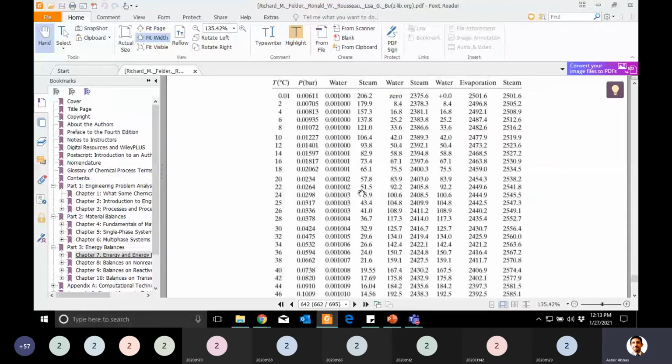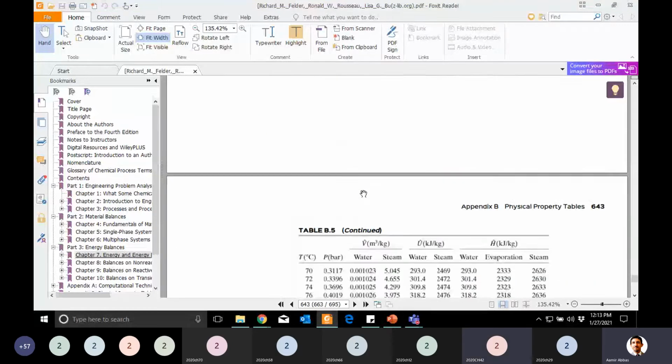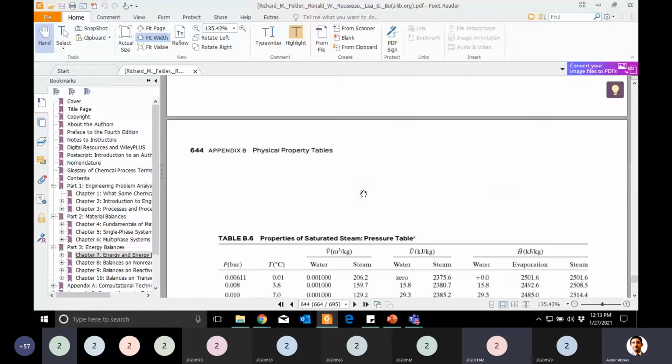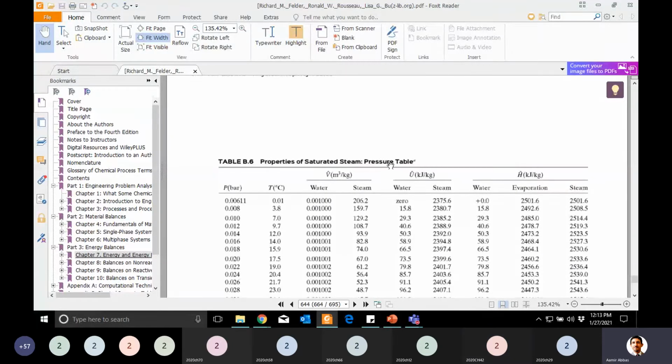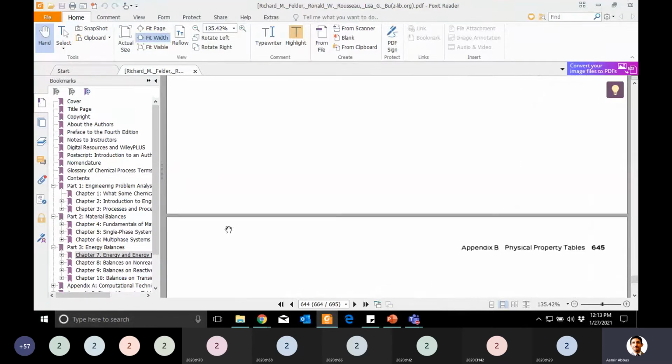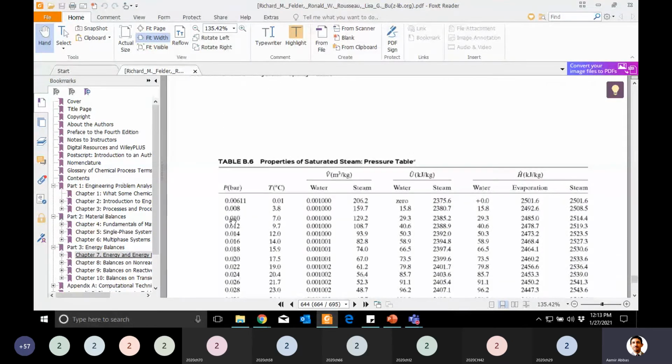Which table will I look at? Pressure table. Yes, good. The reason is that now he has given me the data for pressure, so I can just locate pressure here. Okay, this first column is for pressure. Again, the next column, with respect to that pressure, is the saturation temperature.